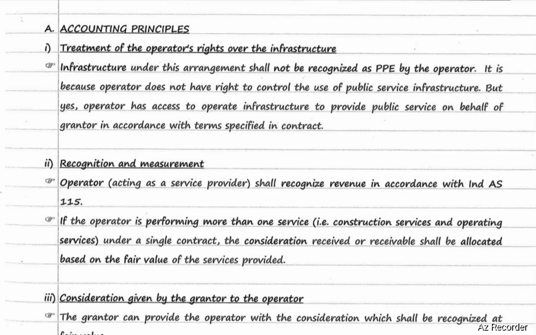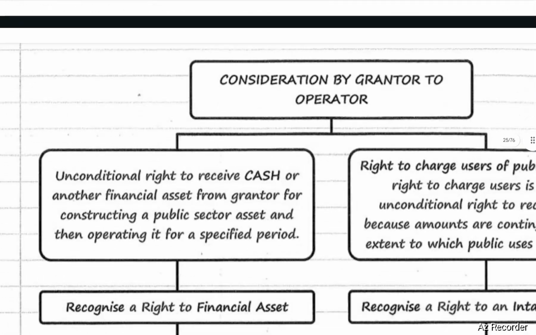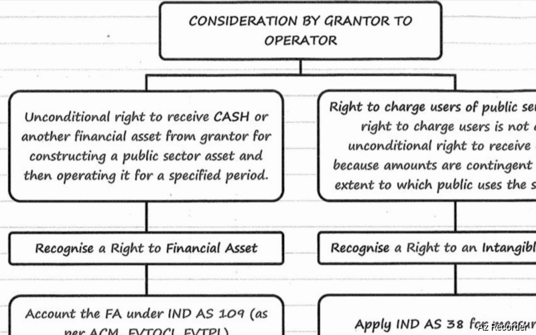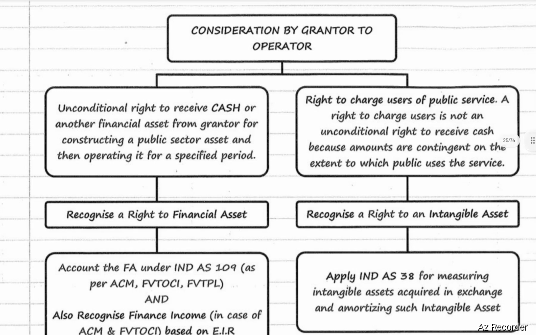Consideration given by grantor to the operator. The grantor can provide the operator with the consideration which shall be recognized at fair value. That means recognize consideration at fair value. Next, consideration by grantor to operator. If there is an unconditional right to receive cash or another financial asset from grantor for constructing a public sector asset and then operating it for a specified period, recognize the right to financial asset.